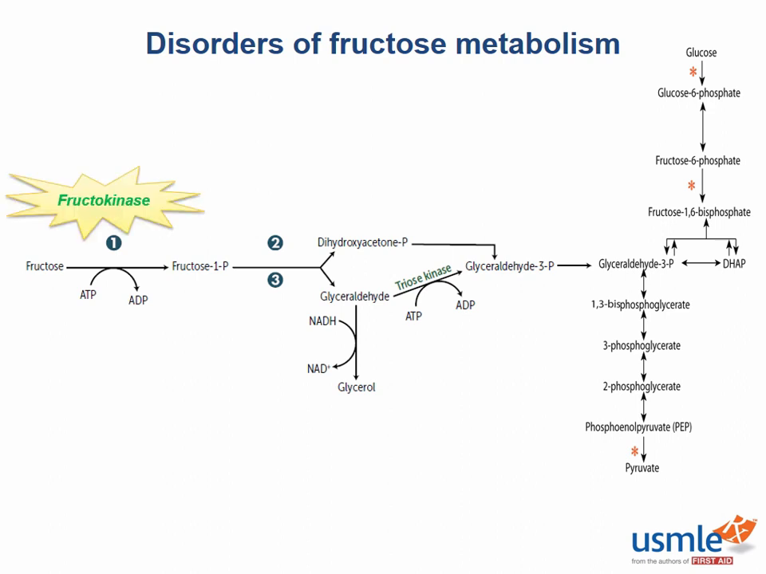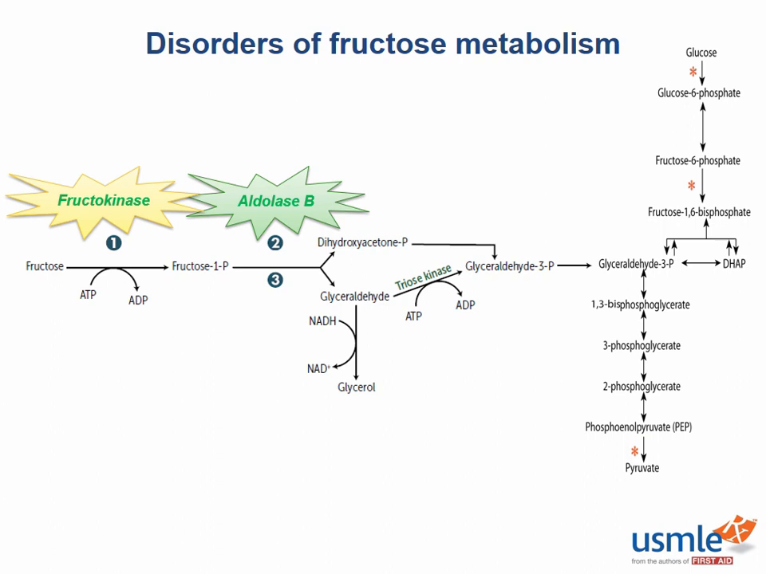Normally, it's converted to fructose 1-phosphate by fructokinase in the liver. The enzyme aldolase B then converts fructose 1-phosphate to dihydroxyacetone phosphate and glyceraldehyde. The enzyme triose kinase can then combine glyceraldehyde and ATP to make G3P, which is one of the important substrates in glycolysis. This is in a normal, healthy patient.